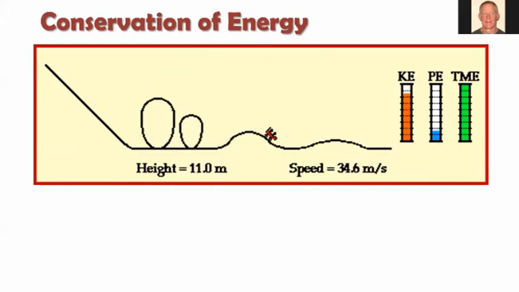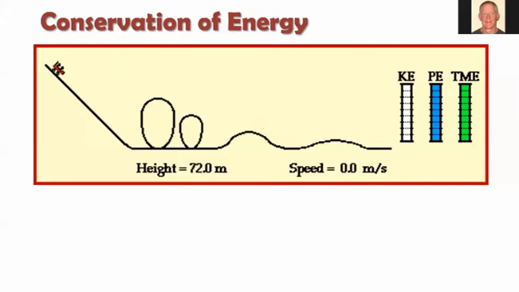Okay, so just take a minute and observe. Notice our graphs over here on the right. It shows kinetic energy in red, potential energy in blue, and total mechanical energy in green. Now, this is a perfect roller coaster in that we're not losing any energy to friction or air resistance, because if you notice, the total mechanical energy remains the same here. But we do see it shifting back and forth, right?